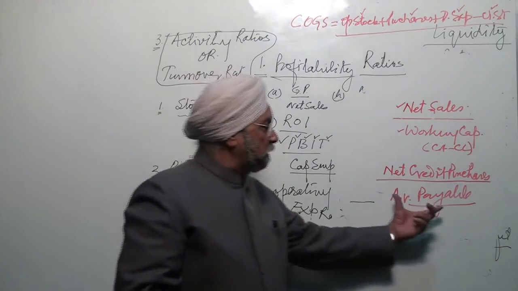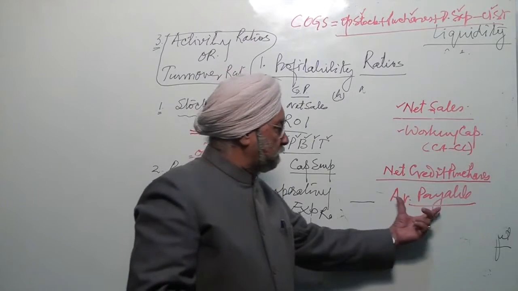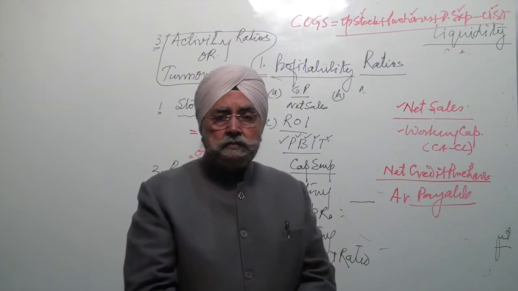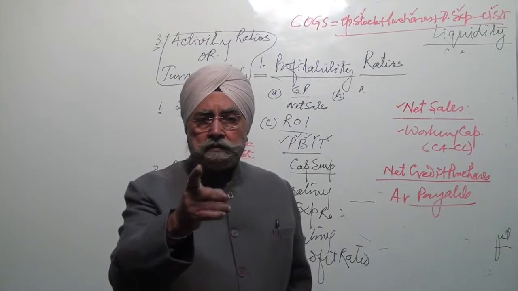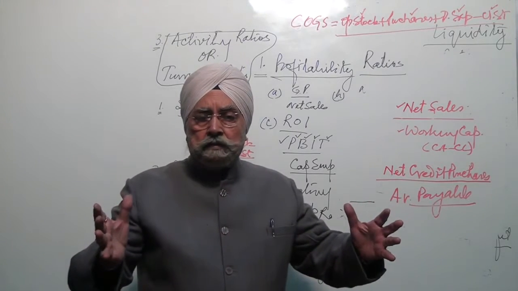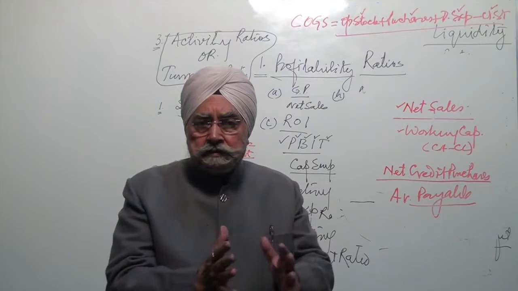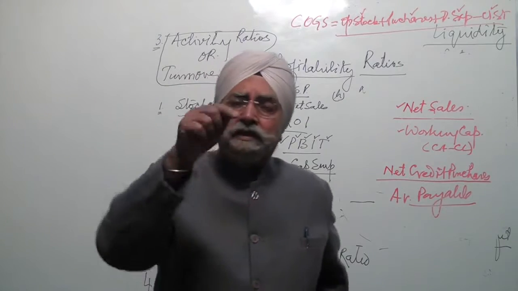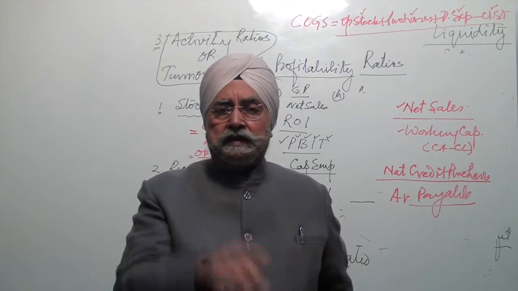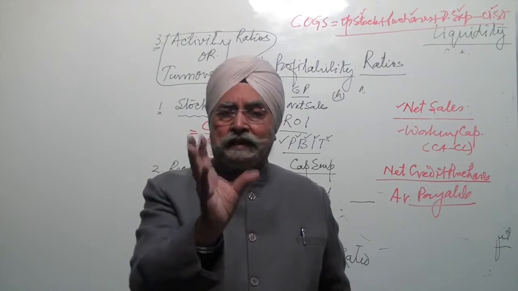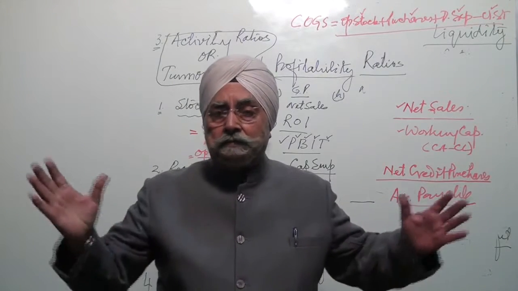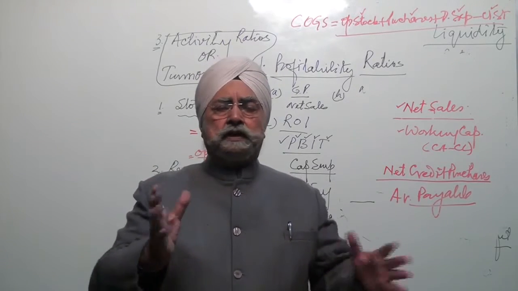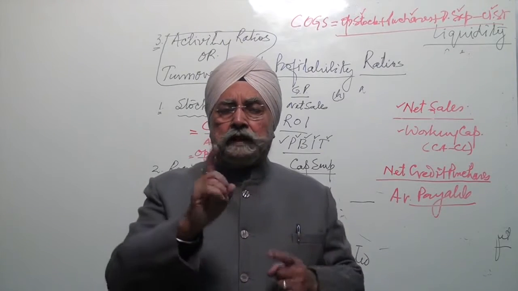Credit sales, if payables are more, if average payables, creditors are more, that means you are not paying the creditors properly. Your creditors are accumulating. On the other hand, if some person has less creditors, that means he is very particular in paying the creditors. He promises to pay after 2 weeks, he pays before 2 weeks. That is why his creditors are less. The one whose creditors are less is better than one who has a large number of creditors. It's not a good thing that your creditors are not asking for money from you and you become lethargic and lazy, don't pay them. That's no good.